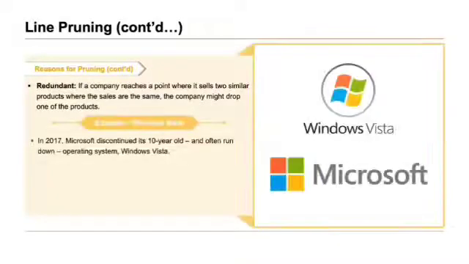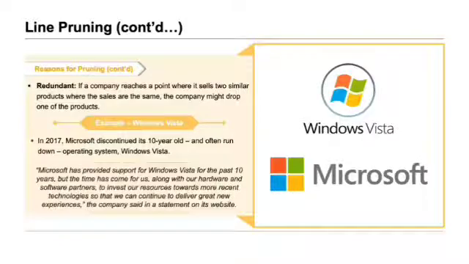The example in this case would be Windows Vista. In 2017, Microsoft discontinued its 10-year-old and often run-down operating system Windows Vista. And this was a statement: Microsoft has provided support for Windows Vista for the past 10 years, but the time has come for us, along with our hardware and software partners, to invest our resources towards more recent technologies so that we can continue to deliver great new experiences, the company said in a statement on its website.